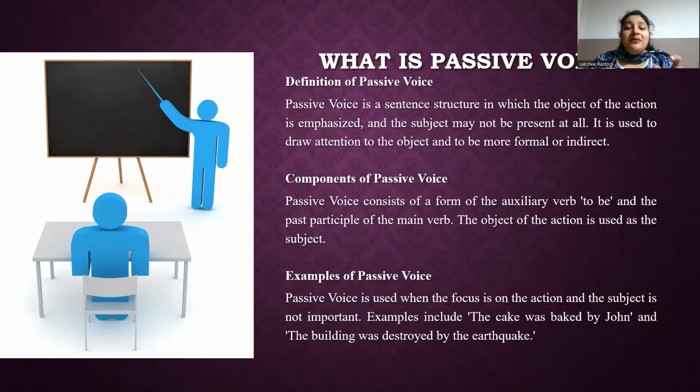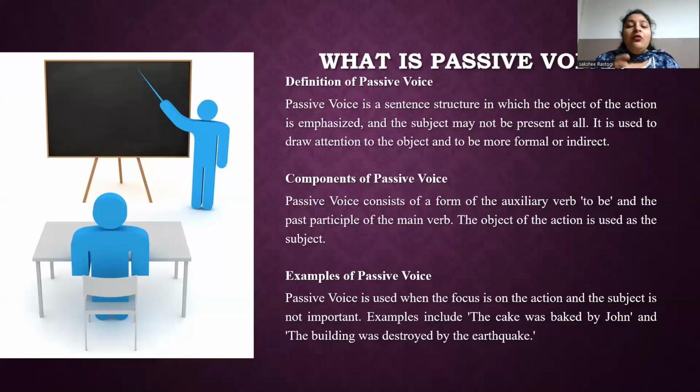The agent, meaning the doer of the action, is often introduced by "by" or other prepositions. The focus is on the action rather than the doer. So in passive voice, the subject is acted upon by the verb rather than performing the action. The construction emphasizes the action's recipient rather than the performer.